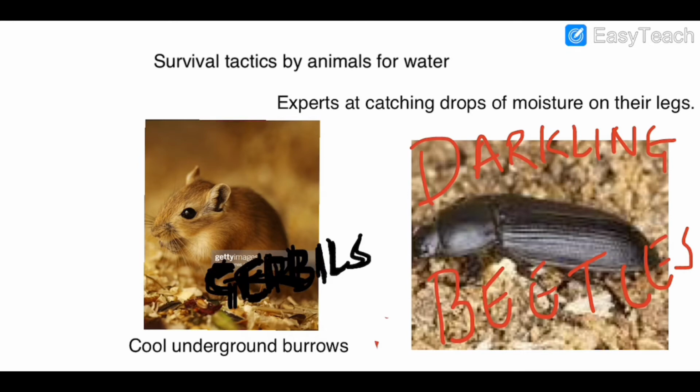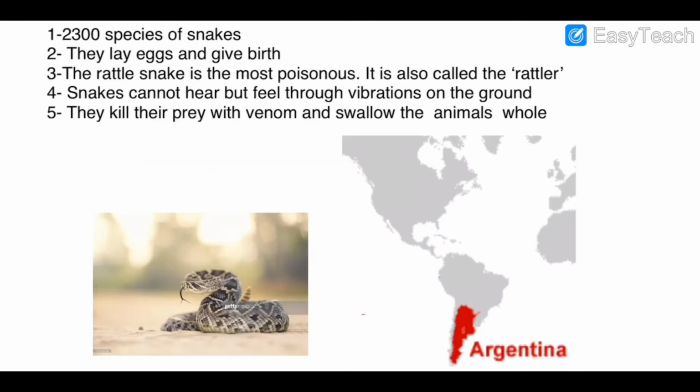The next animal that we're going to start with is the snake over here. As you know, one of the deadliest things, one of the scariest things, and one of the most poisonous things that Allah has created. There are some 2,300 species of snakes, and they are found all around the world, and they range from 15 centimeters to not more than 11 meters.